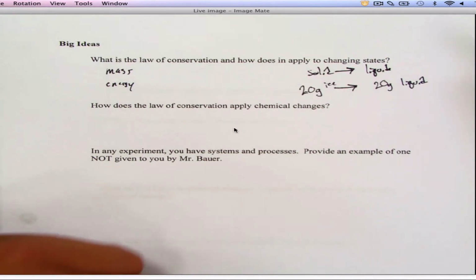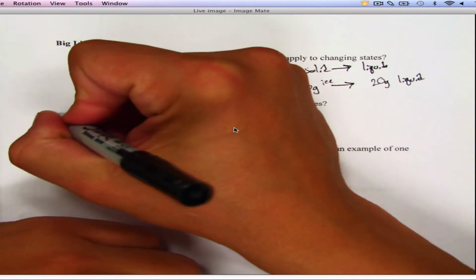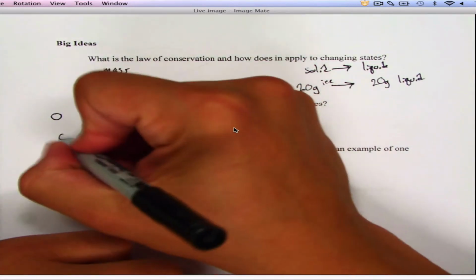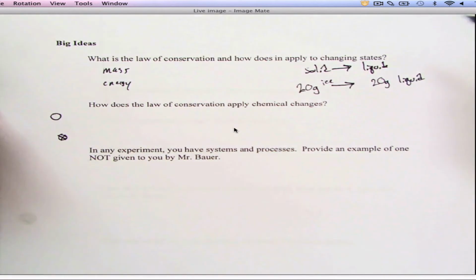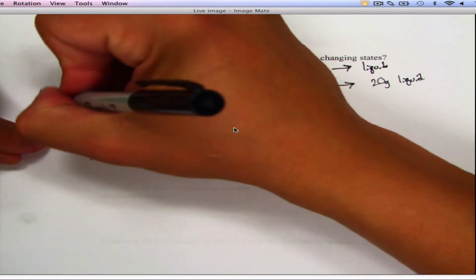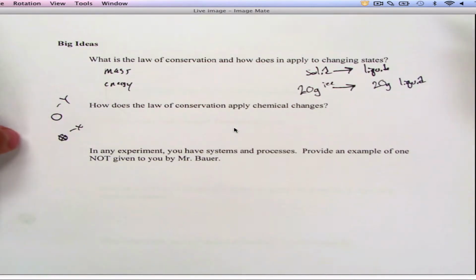All right, here's my example. Let's say I have an atom, and let's say I have atom X. Say I have atom Y and atom X. All right, so here's atom Y, here's atom X. Let's say I want to chemically combine those two. So I put them through a reaction.